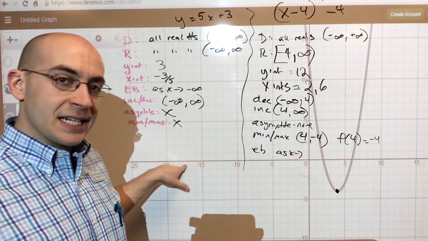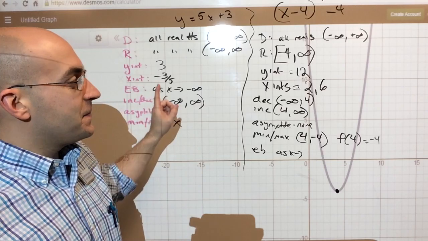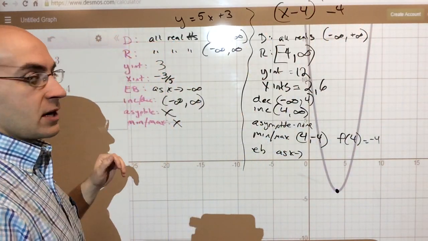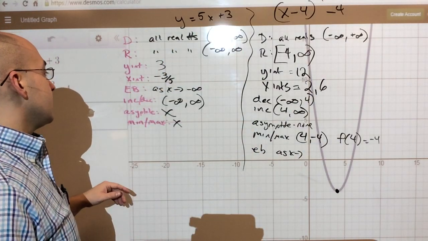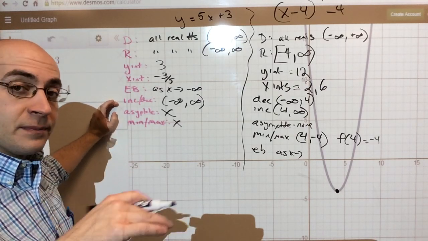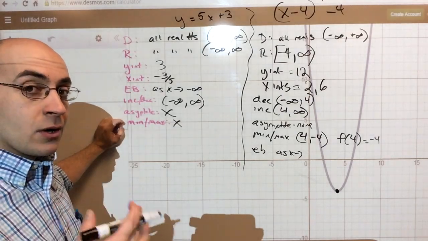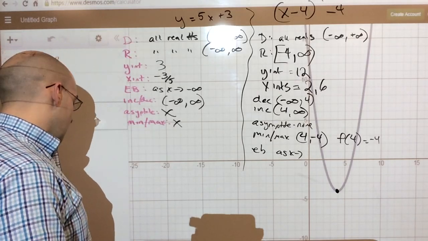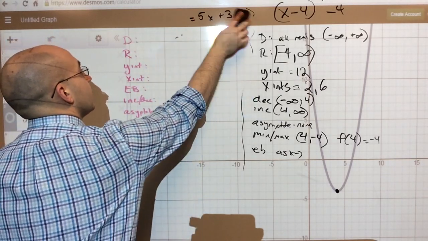We didn't do end behavior for this one. As x approaches negative infinity, f of x approaches positive infinity. And as x approaches positive infinity, f of x approaches positive infinity. Quadratics are always going to have the same end result, whether they're both going up or both going down. Increase, decrease, different because quadratics have both directions. Again, no asymptote, and min-max is only specific to quadratics. Exponentials don't have a min or a max, because they don't have an end point. Good. Let's finally do this last one here, this exponential, and then you can do some comparing on your own.